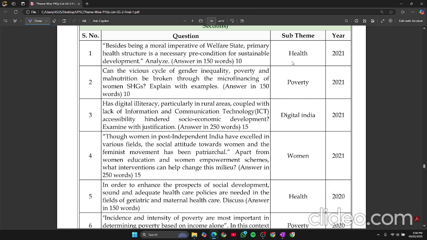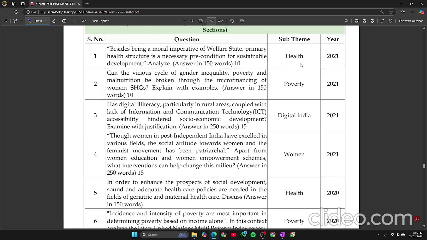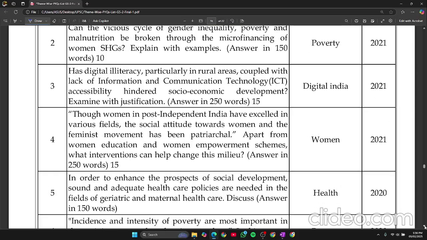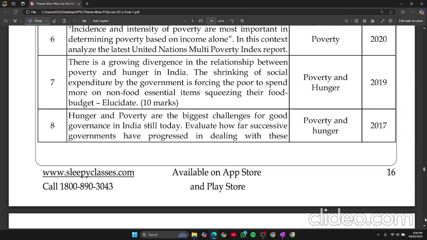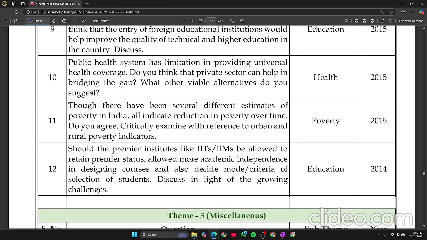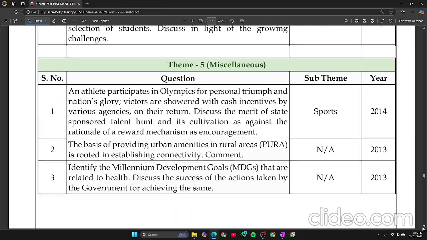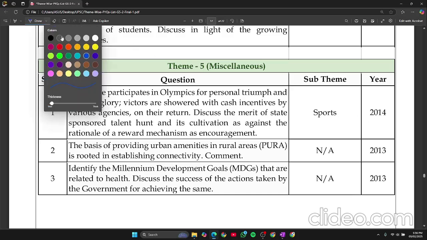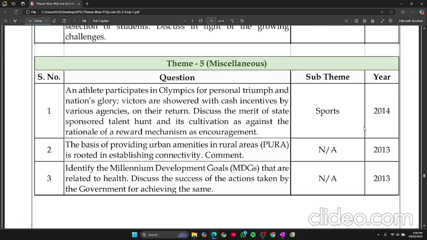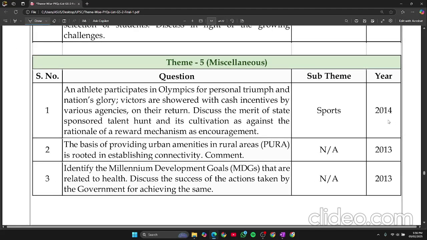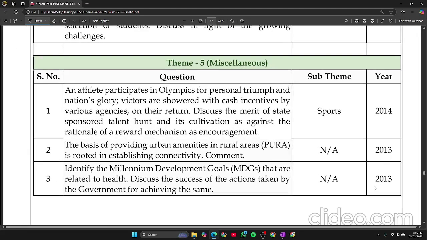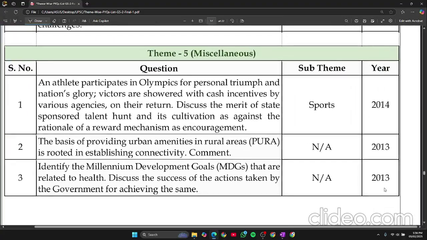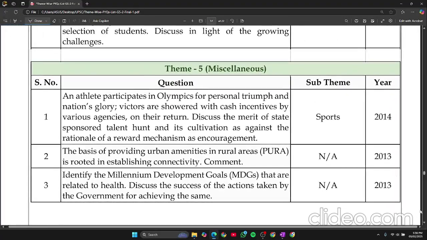And in social justice, the topics specified: health, as you can see, poverty, digital India, women. Again, poverty and hunger, if you can see, education, health, poverty. And these are the miscellaneous topics which have been asked from current affairs, and they rarely ask it. Since 2013 and 14, like in 13 and 14 they have asked it, but after that they haven't asked it.